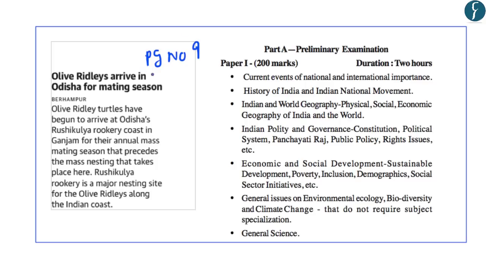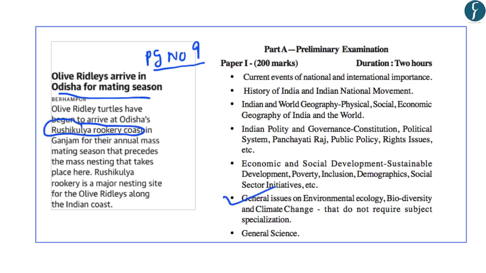Now, this article on page number 9 reads that the olive Ridley turtles have arrived in Odisha for the mating season. Now, olive Ridley turtles are extremely important for us from the preliminary examination point of view in the section Environment and Ecology. These olive Ridley turtles reach the coast of Odisha in the winters for their mass nesting. And one of the important coasts where they mate is the Rushikulya beach in Odisha.